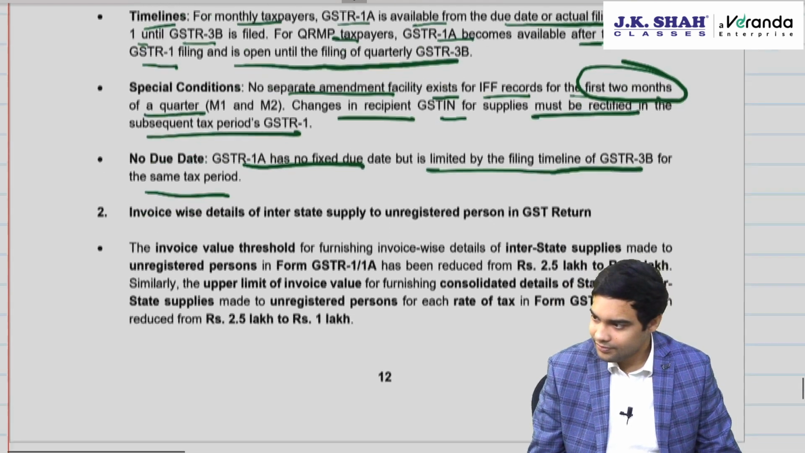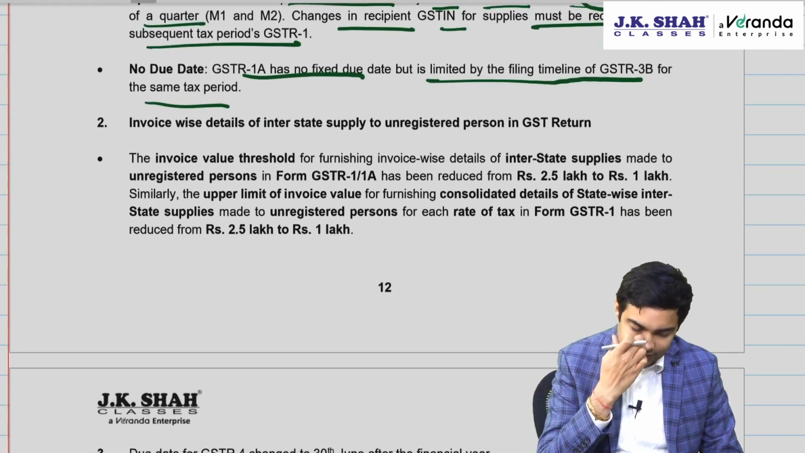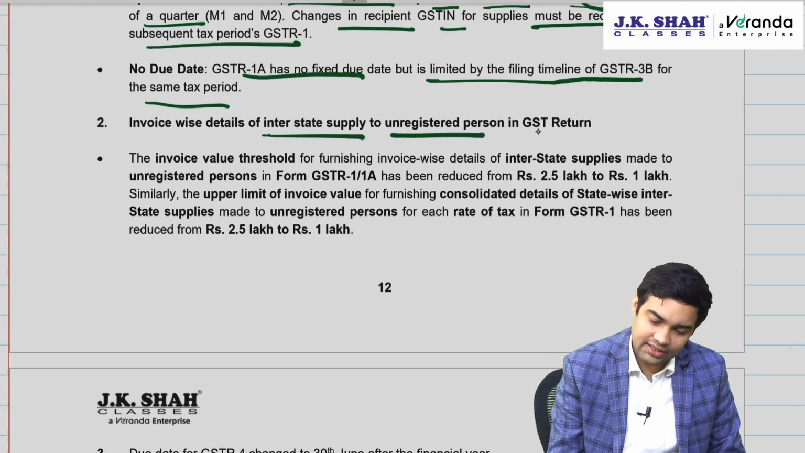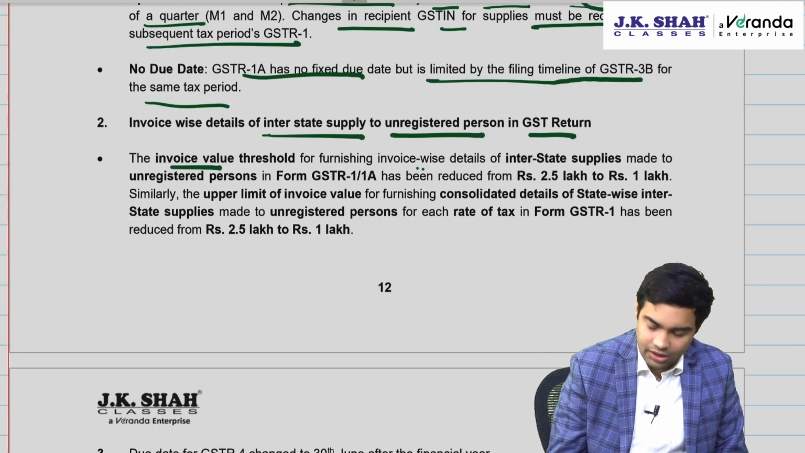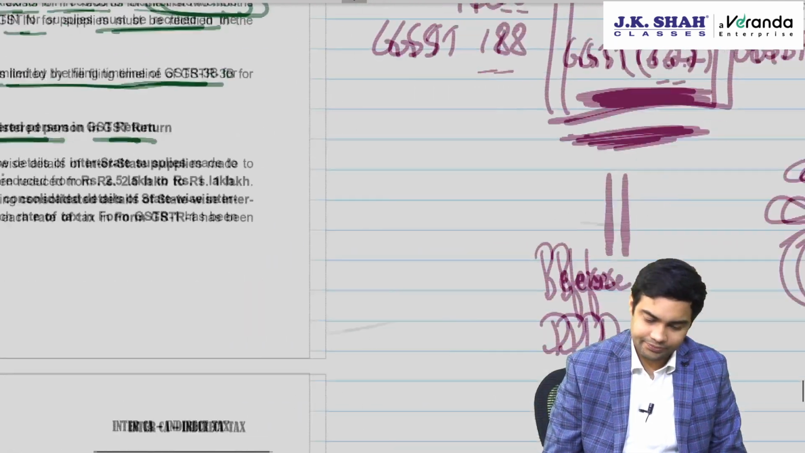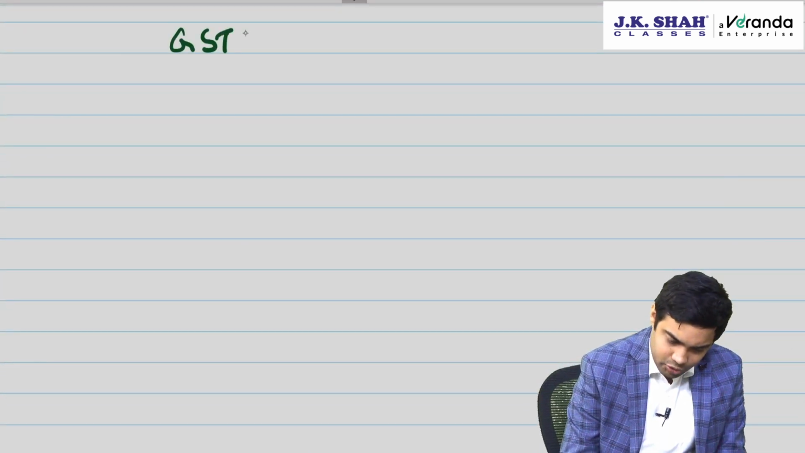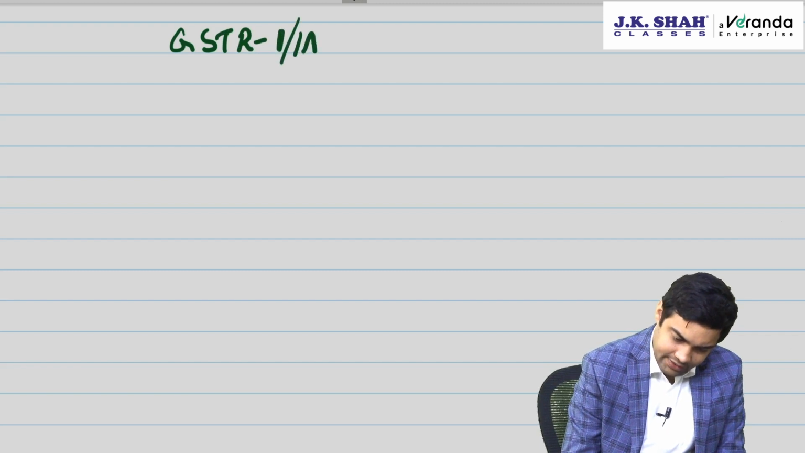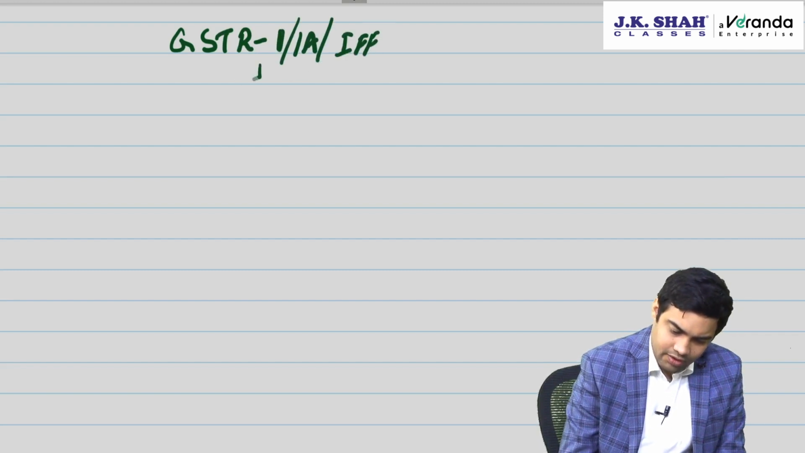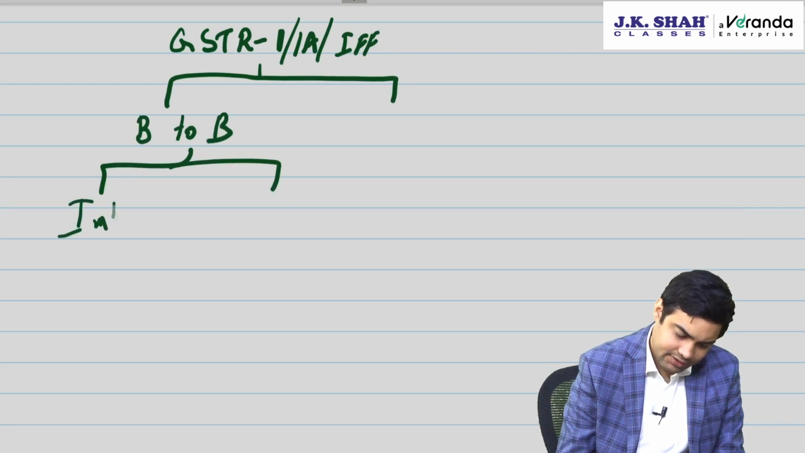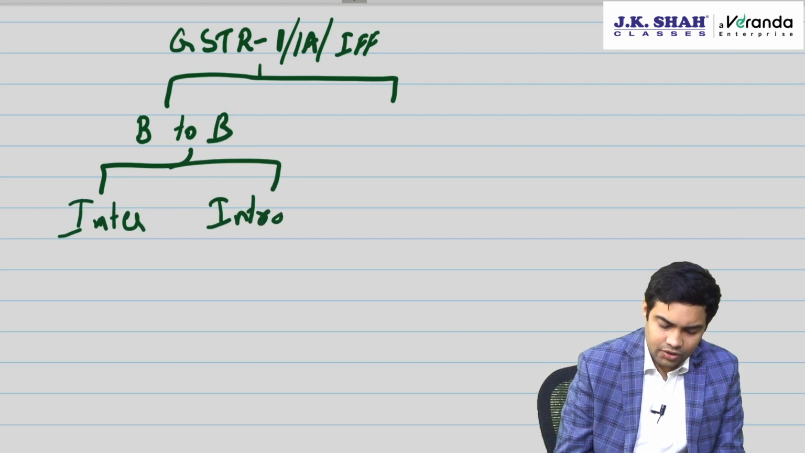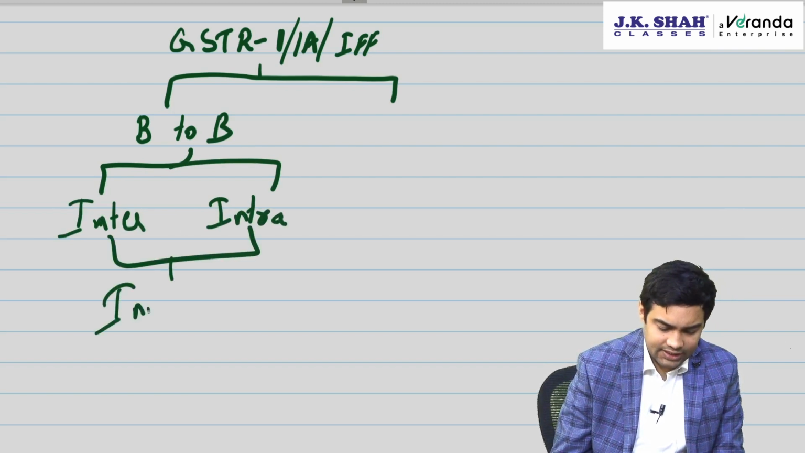Okay. Then invoice wise details of interstate supplies to unregistered person in GST return. The invoice value. Now, okay, let me give you some background. What do you report in GSTR 1 or 1A or IFF? You report B2B. B2B, whether it is inter or intra, you report invoice wise, separate invoice wise details.